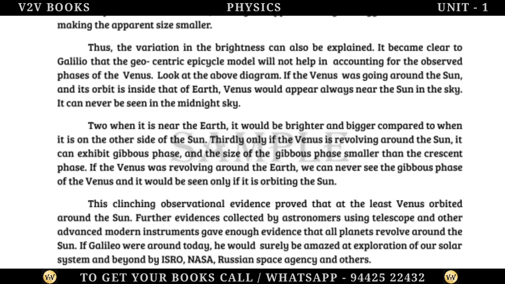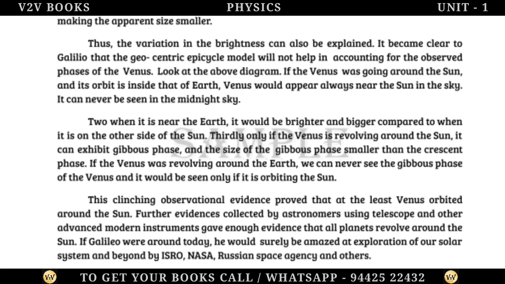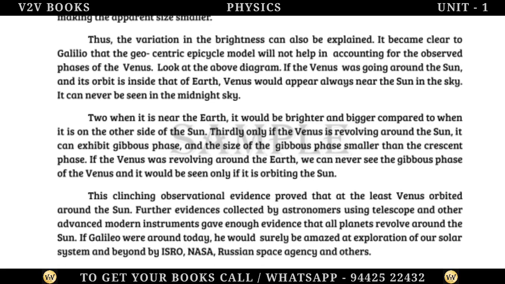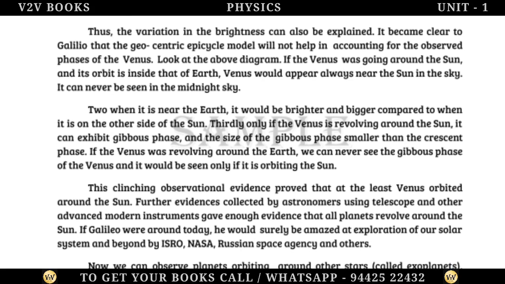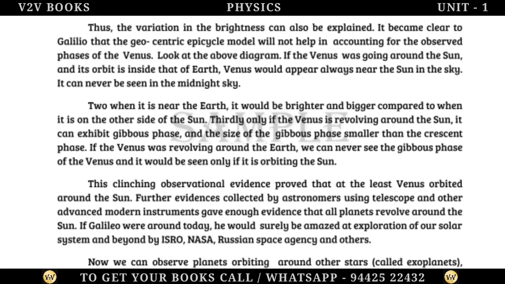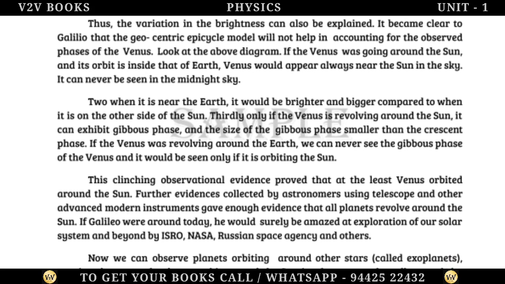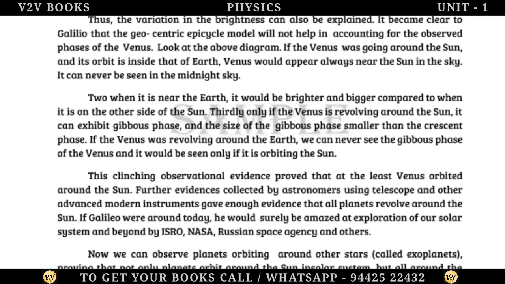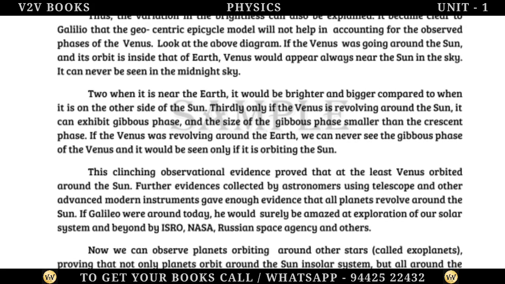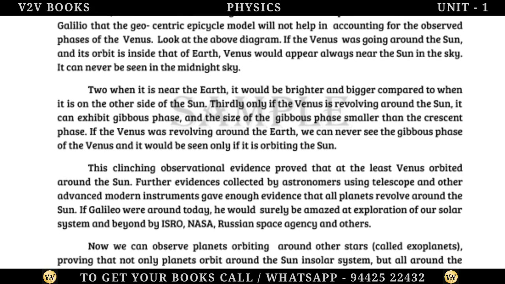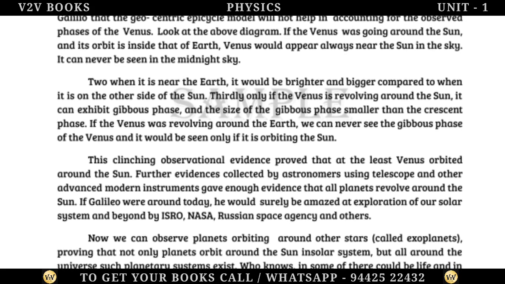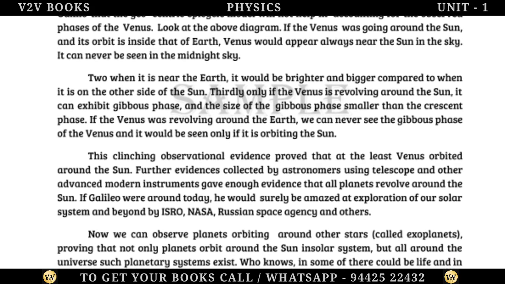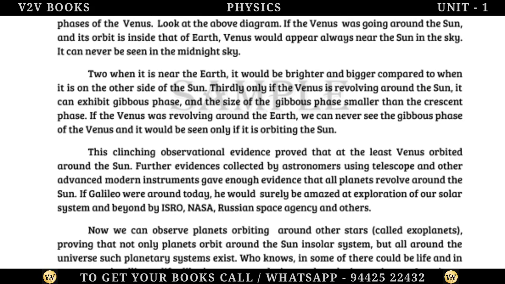Thirdly, only if Venus is revolving around the Sun can it exhibit the gibbous phase, and the size of the gibbous phase is smaller than the crescent phase. If Venus was revolving around the Earth, we could never see the gibbous phase of Venus, and it would be seen only if it is orbiting the Sun. This clinching observational evidence proved that at the least Venus orbited around the Sun.